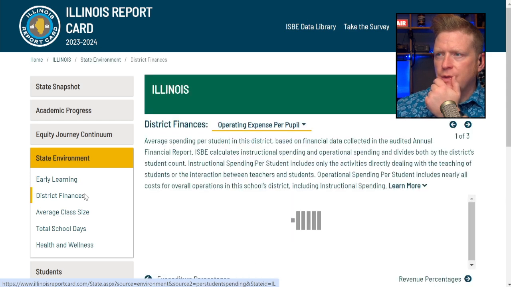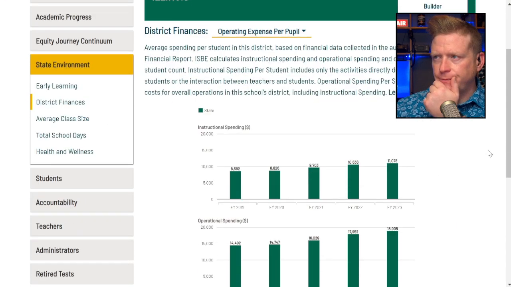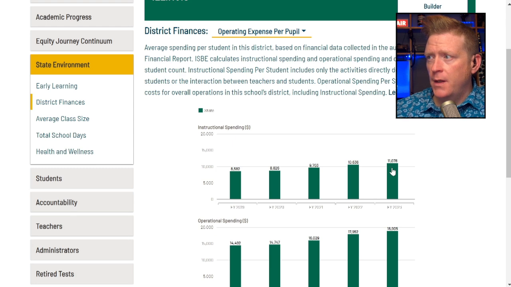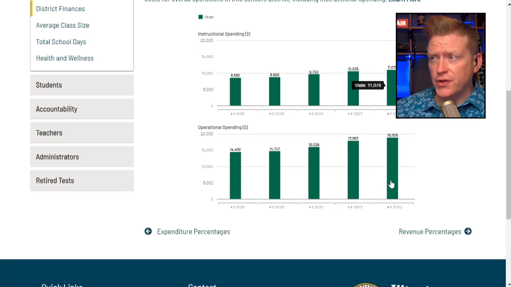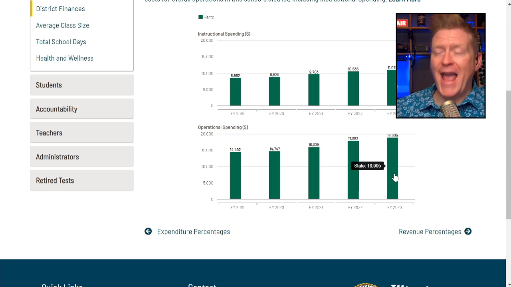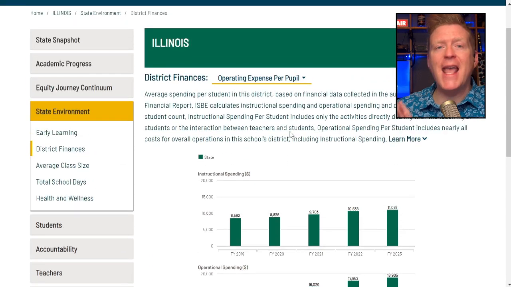All right. So district finances: on average, across the state of Illinois, it's costing in instructional spending $11,078 per student. Now, when you include instructional spending and other spending, you've got to keep the lights on, right? The total is $18,905, so almost $19,000, or rather $18,000 per student, is what it costs the taxpayer. So that's the average statewide.